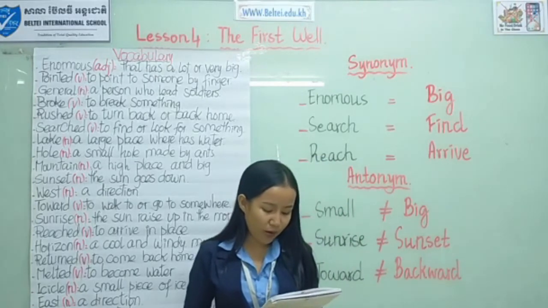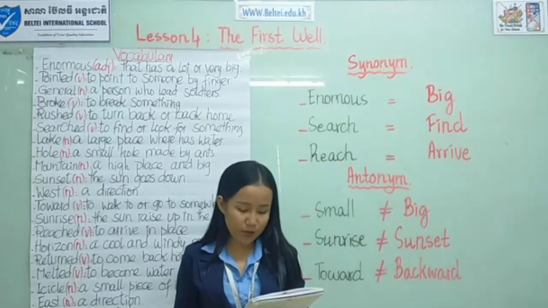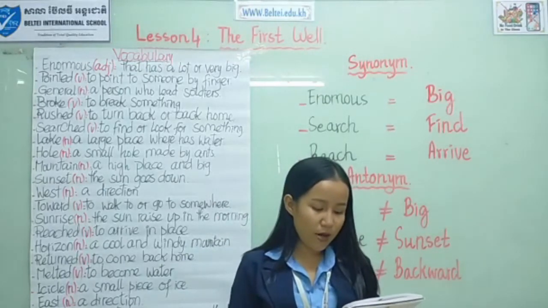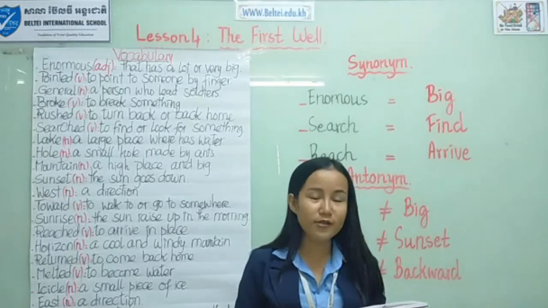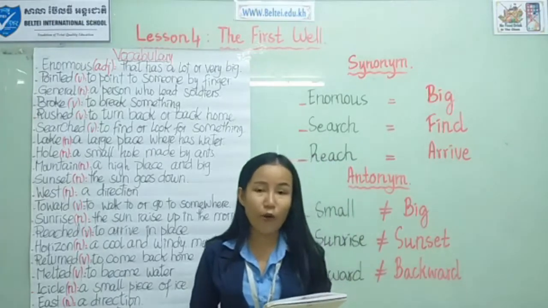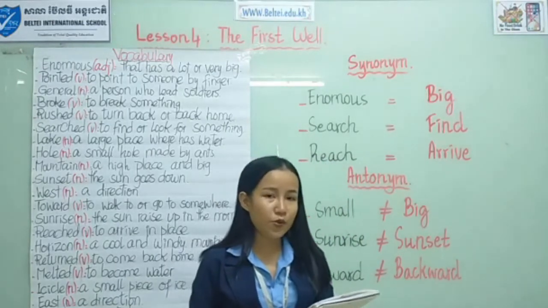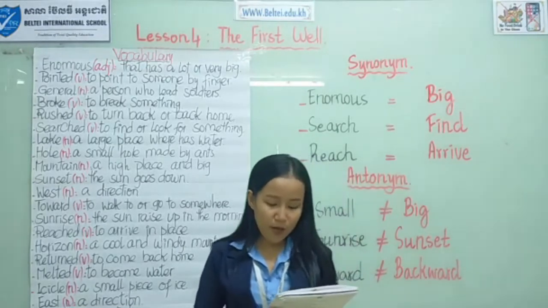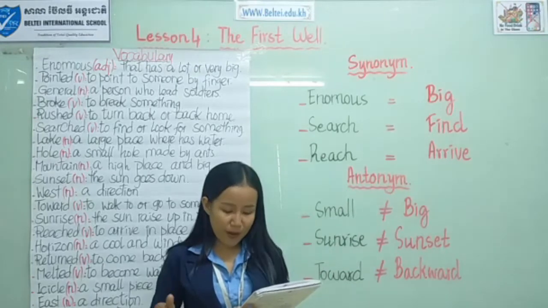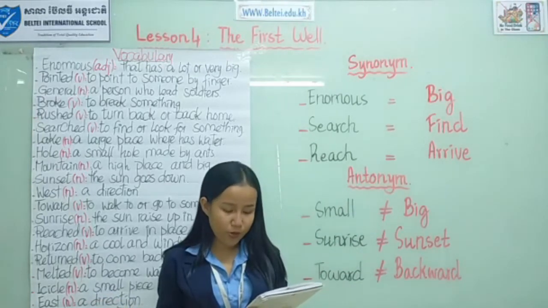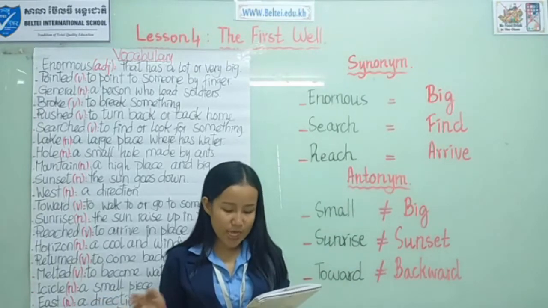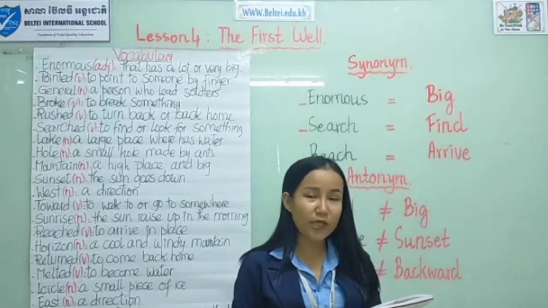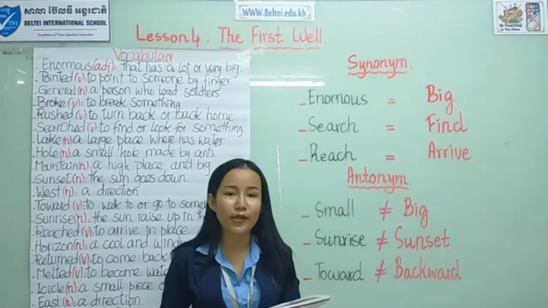Okay, number 1. There once was a blank kingdom around a lake. So right here, there once was a small kingdom around the lake. So you have to complete number 1 with the word small. Okay, number 2. The blank dry up. So the answer is the lake dry up. So in number 2 you have to complete with the word lake.